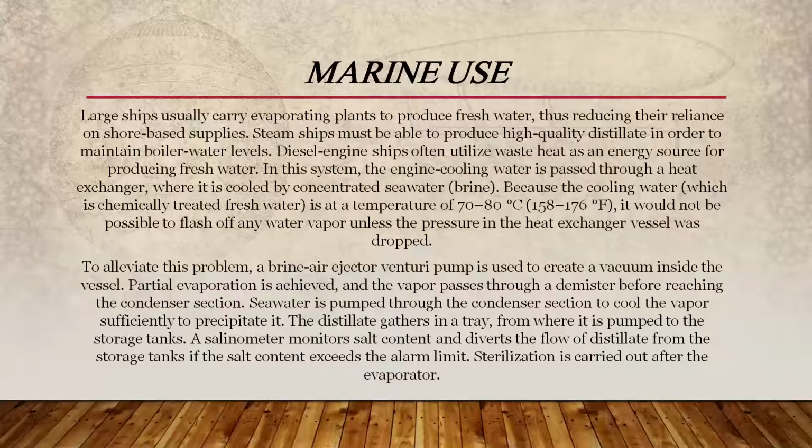To alleviate this problem, a brine air ejector venturi pump is used to create a vacuum inside the vessel. Partial evaporation is achieved and the vapor passes through a demister before reaching the condenser section. Seawater is pumped through the condenser section to cool the vapor sufficiently to precipitate it. The distillate gathers in a tray from where it is pumped to the storage tanks. A salinometer monitors salt content and diverts the flow of distillate from the storage tanks if the salt content exceeds the alarm limit. Sterilization is carried out after the evaporator.